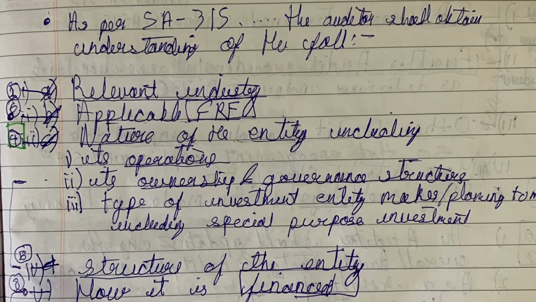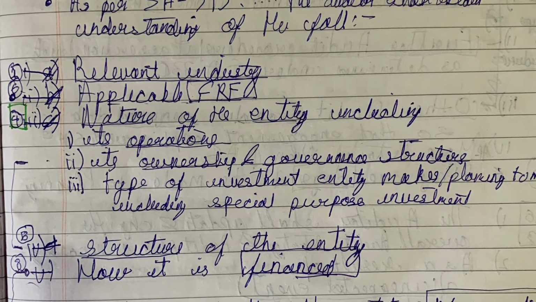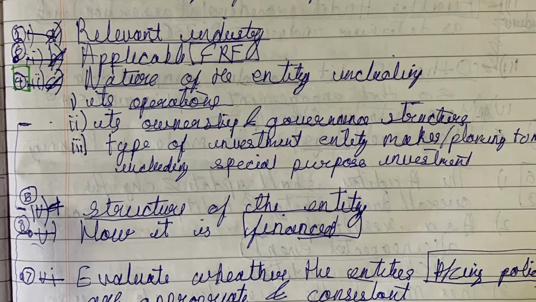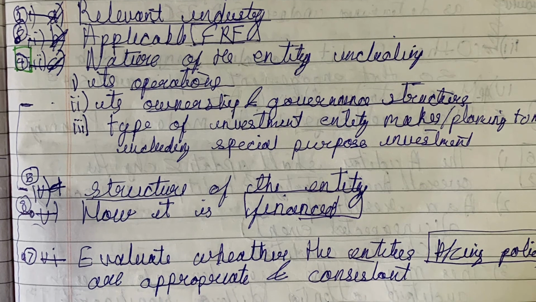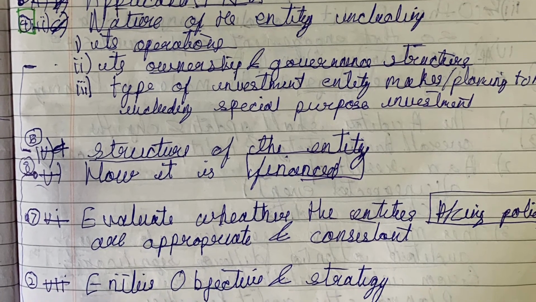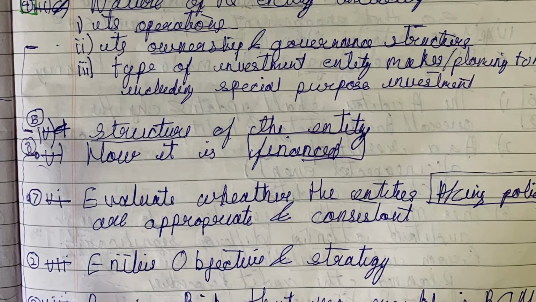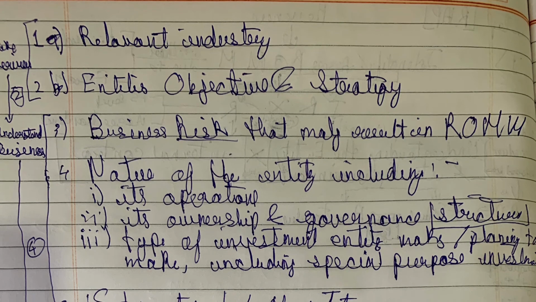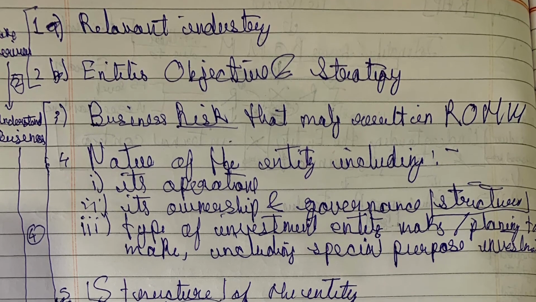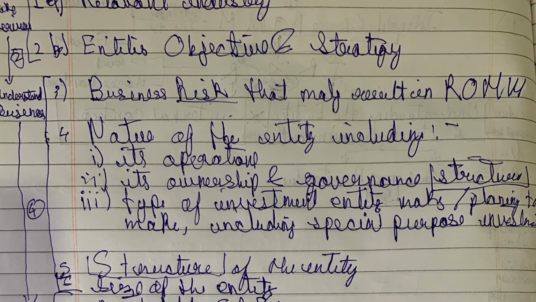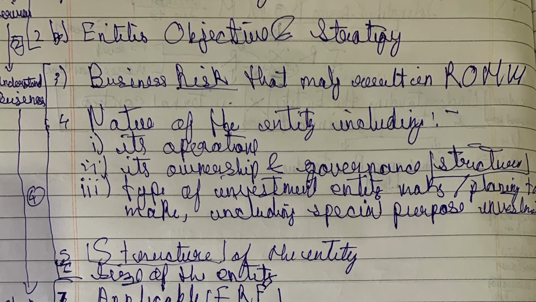As per SA 315, identifying and assessing risk of material misstatement through understanding the entity and its environment, the auditor should obtain understanding of the following things. Number one, relevant industry. Second, entity's objective and strategy. Next, business risk that may result into risk of material misstatement.